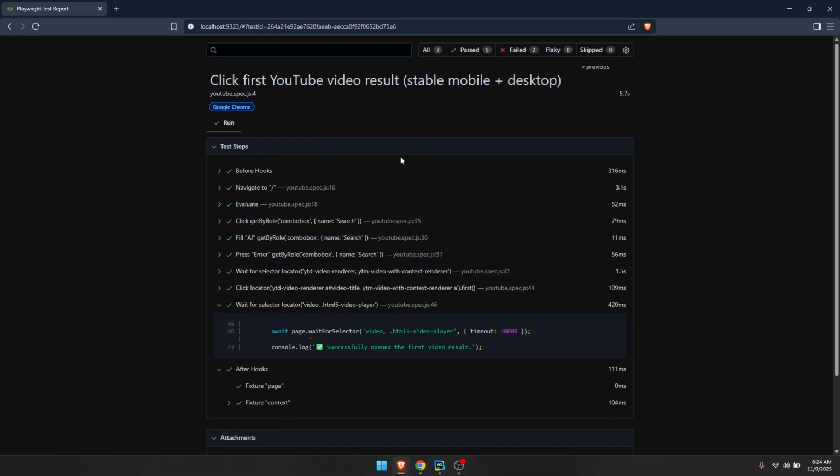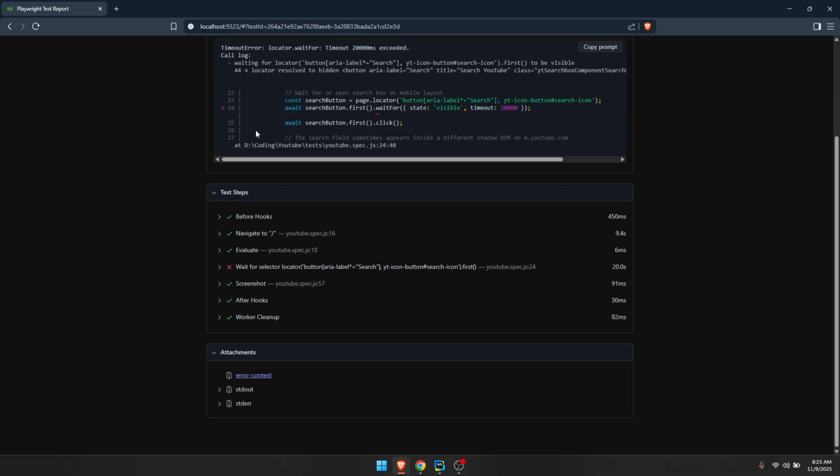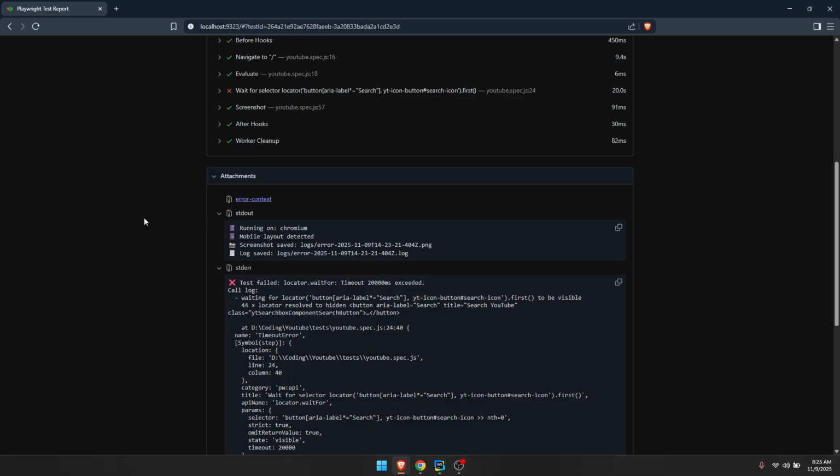That's why I really like this dashboard, beautiful dashboard. I really love Playwright too because this dashboard is really useful, especially if you have to show the test to somebody else. Let's say that you have to show the test to your supervisor, and it's really easy to read. They can see all the tests were successfully running, but you have two tests that are not running, and the errors are already on there.